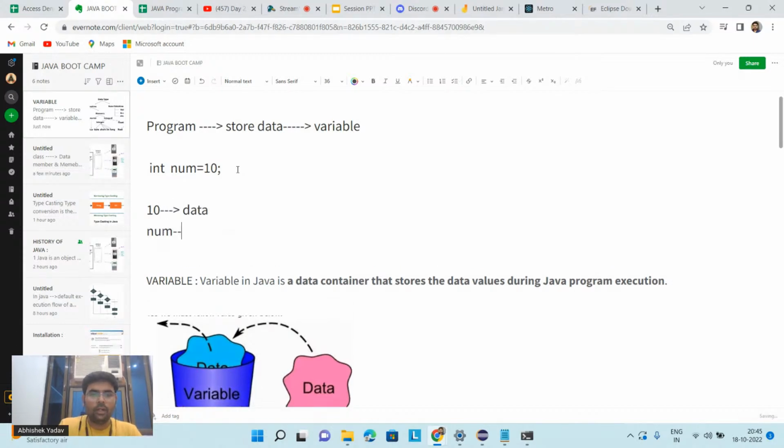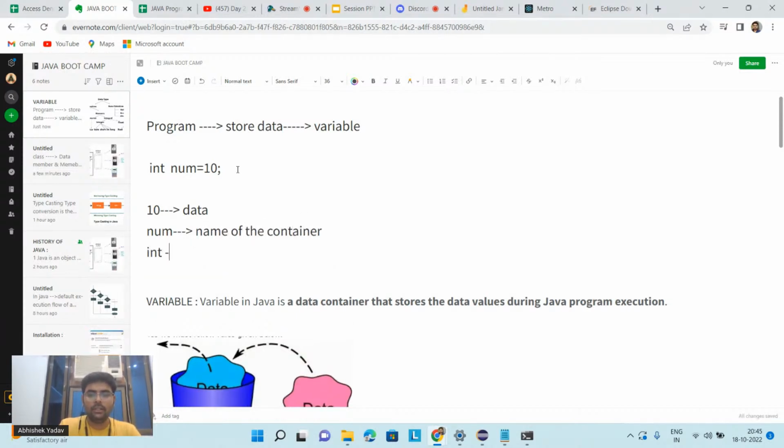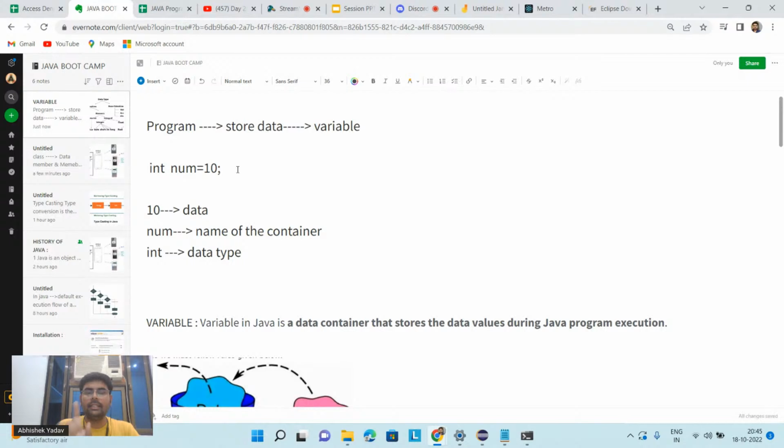This num is what? Name of the container. And this int is what? It is a data type. Okay, this is a data type. And this data type is providing me two details. The first detail is it tells me what type of data you want to store inside the container. This is the first information we are getting.